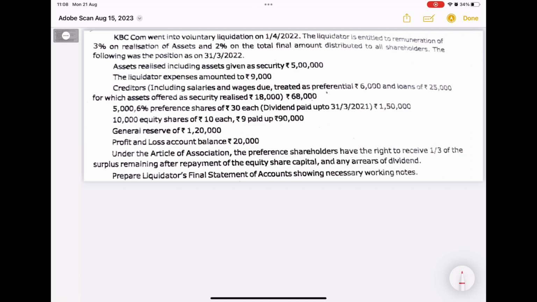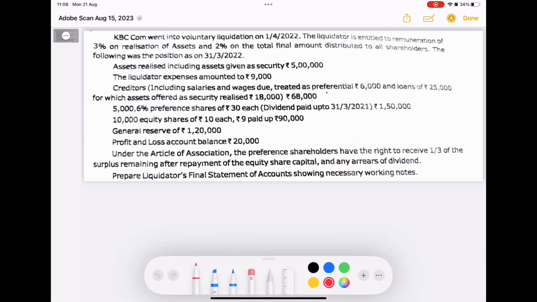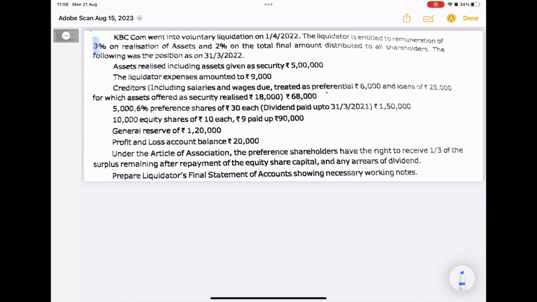The liquidator is entitled to remuneration of 3% on asset realized. So we are going to pay the remuneration on the asset realized value. Here the asset realized is 5 lakh. So on this 5 lakh we are going to calculate 3%. That much amount is going to be paid as remuneration.